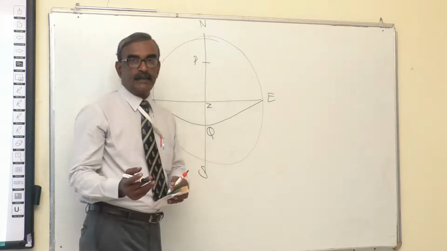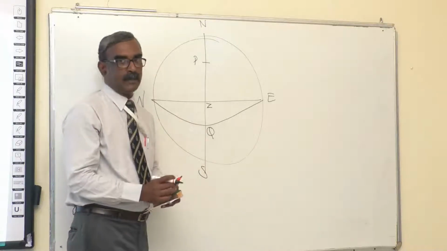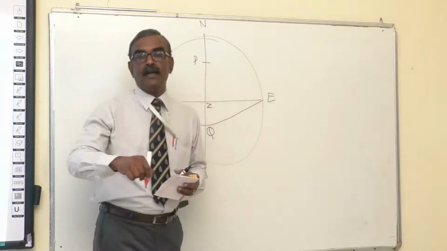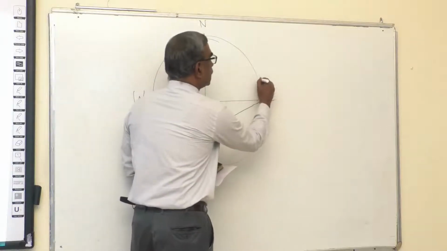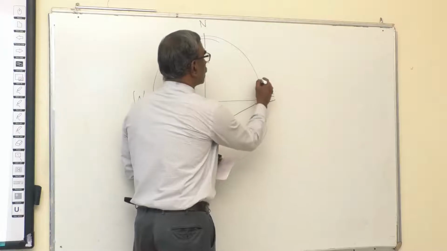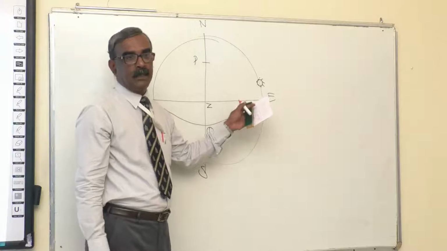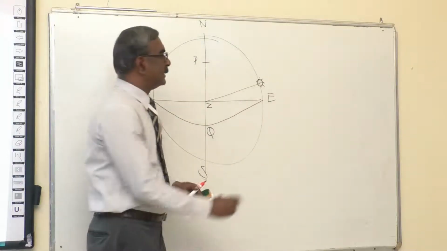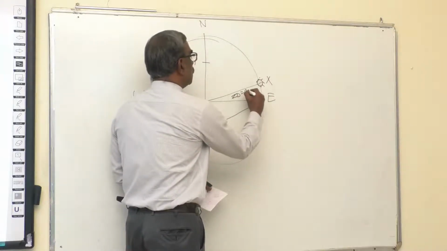When theoretical sunrise occurs, as mentioned earlier, the sun is at the rational horizon. So let us assume the sun is at the rational horizon. Also it is having northerly declination for this explanation. If the sun is at the rational horizon, the altitude of the sun at this time is 0. So from zenith, the distance to the sun is called zenith distance, ZX. This zenith distance is equal to 90 degrees.